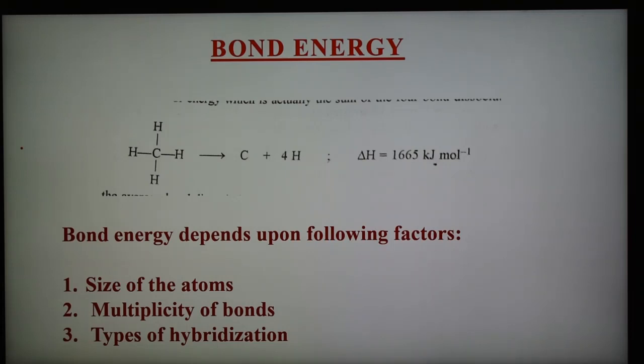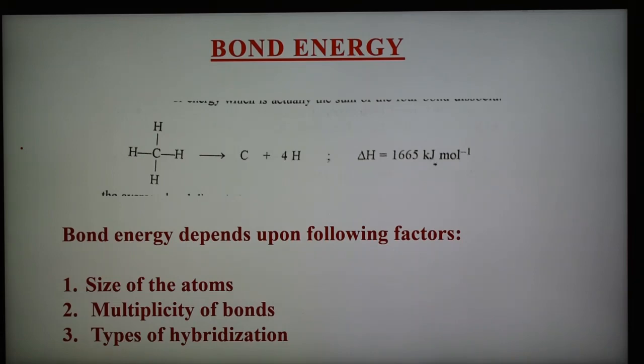An example for this is the carbon hydrogen bond energy. In case of carbon hydrogen, the first example is where carbon is sp, energy 507. If it is a CH bond but carbon is sp2, 443, and a CH bond where carbon is sp3, 416.